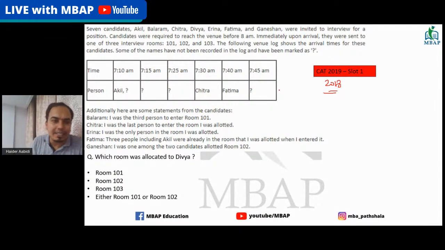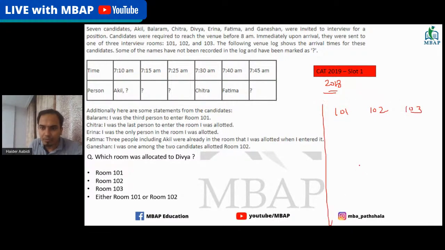Okay, so this set is basically one where you have to arrange the sequence of arrival and departure kind of questions. This is that standard type. It is actually very easy to do. If you have to plot, basically there are only three rooms: 101, 102, and 103. There are only three rooms possible.